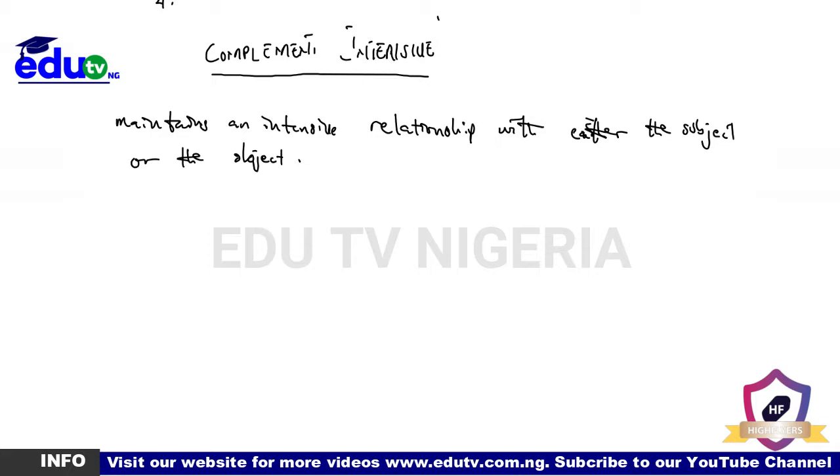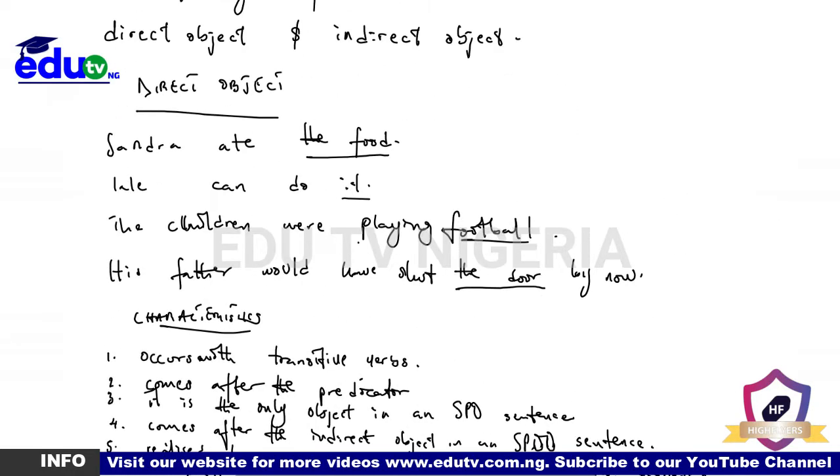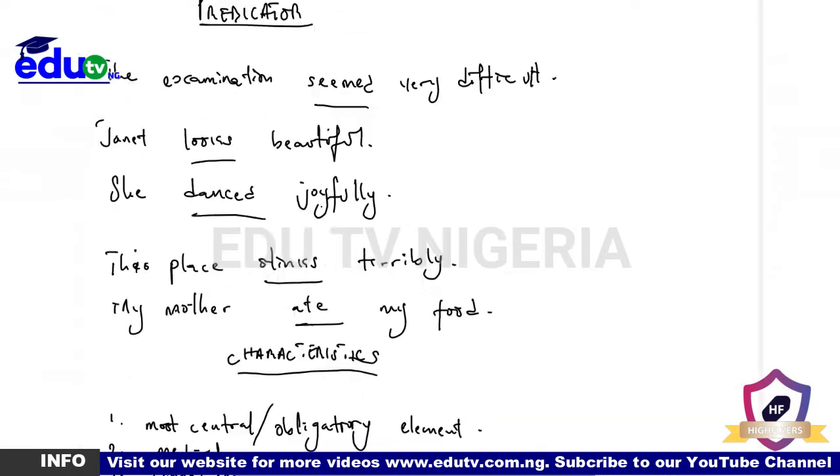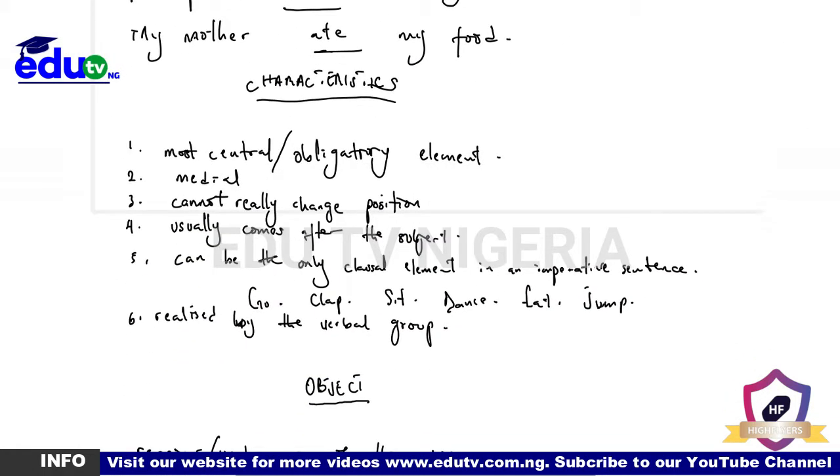I don't think I actually said that, so let me just put that for you. It determines the items or the elements that should come after it.